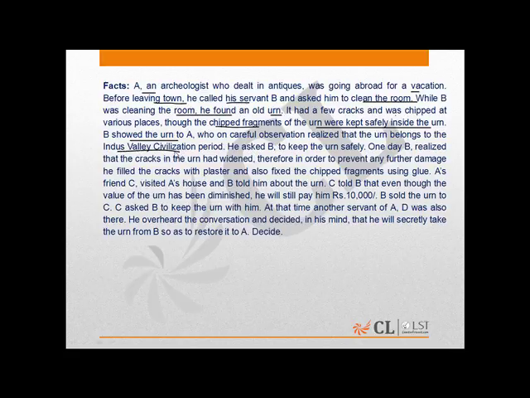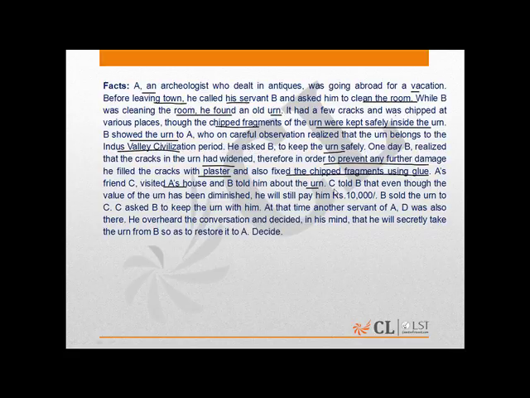Now he later asked B to keep the urn safely. One day, B realized that the cracks in the urn had widened. Therefore, in order to prevent any further damage, he filled the cracks with plaster and also fixed the chipped fragments using the glue. A's friend C visited A's house and B told him about the urn.